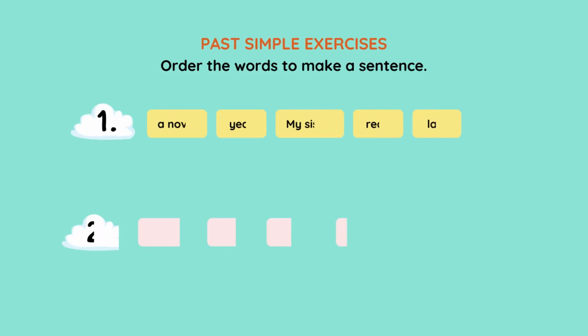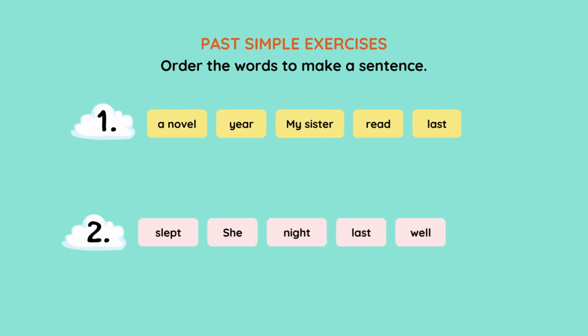Now let's practice some past simple exercises. Here you need to order the words to make a sentence. To learn more about the word order, please watch my video indicated in the upper right corner. So the first sentence has the following words: a novel, year, my sister, read, last. The second sentence has the following words: slept, she, night, last, well.